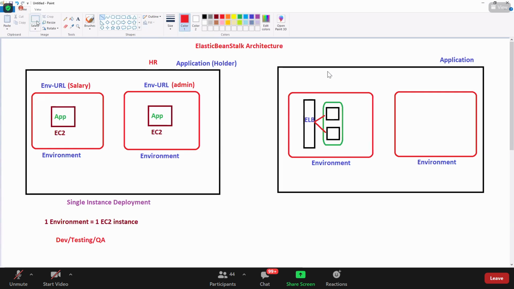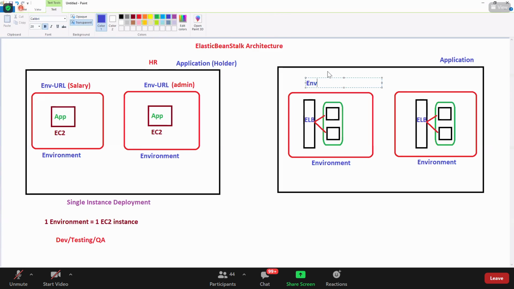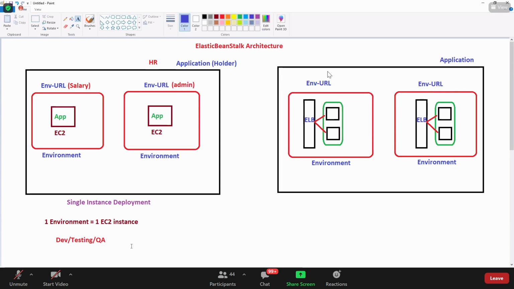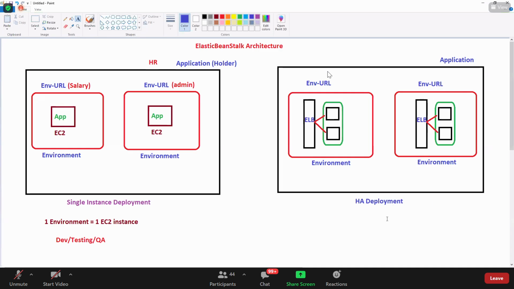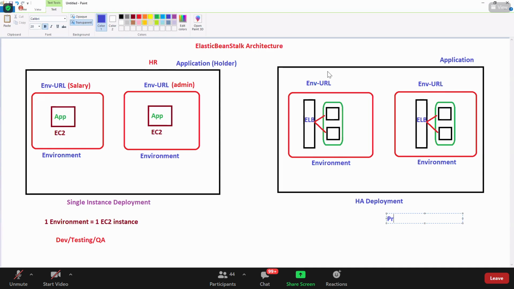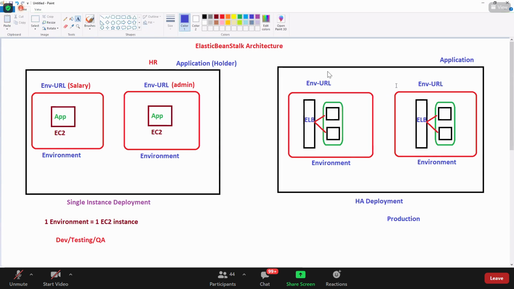Got this, guys? I can have it in the same environment also, here with different applications. Yes or no? And this has environment URLs. This has a different environment URL, and each environment has different URLs. Can I call this HA deployment? Yes, this is HA deployment, and it is good for your production environment. Make sense?